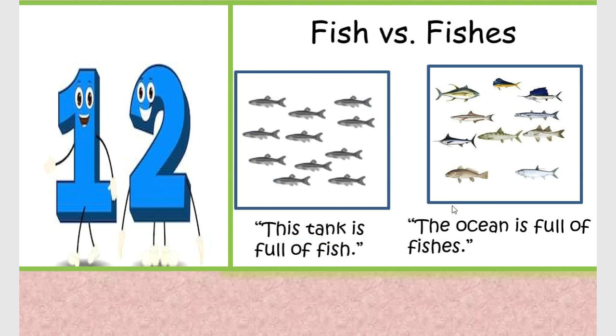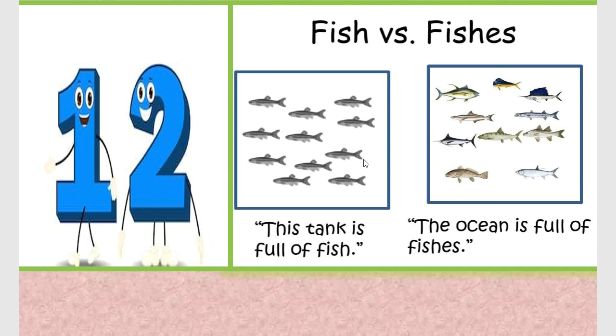But the ocean is full of fishes. Now in this picture you can see all different kinds of fishes in the ocean. It's not only one kind of fish. So when there are many fish and they are of different kinds, then we use the plural fishes.